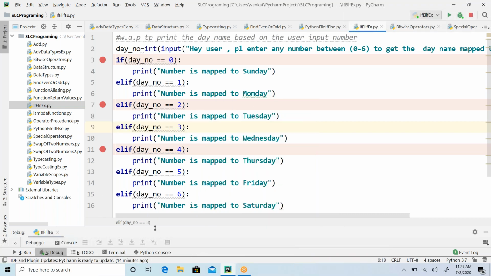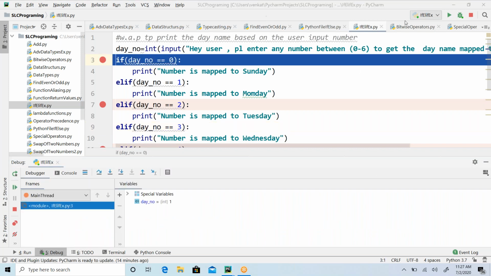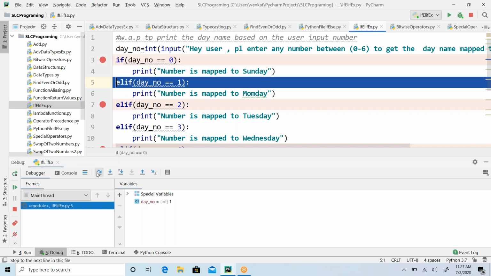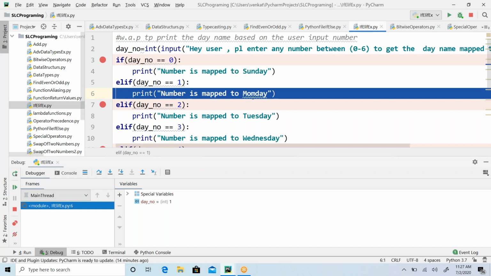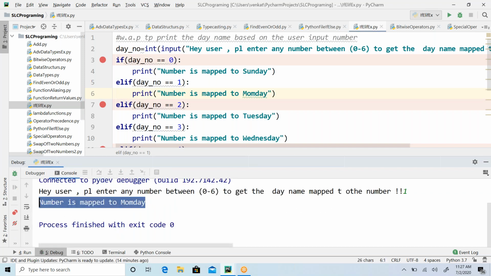Okay, now I am entering the number as 1. Now the flow is halted here. Now it's moving one by one, line by line. Now the day number I have entered is 1, right? So here the comparison is also with 1, so 1 equal to 1 is going to be true. Then it will get inside and it will print it is Monday. So if you see the console, you got your answer.